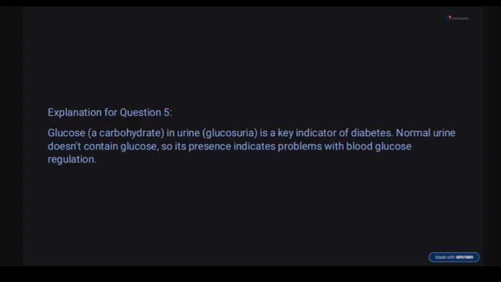Glucose, a carbohydrate, simply means sugar. Monosaccharides are sugars. Glucose in urine is a key indicator of diabetes. Normal urine does not contain glucose, so it indicates a problem with blood glucose regulation. Insulin is a hormone that regulates glucose uptake in the blood. Protein in the urine is called proteinuria and does not indicate diabetes. Lipid in urine also does not indicate diabetes.